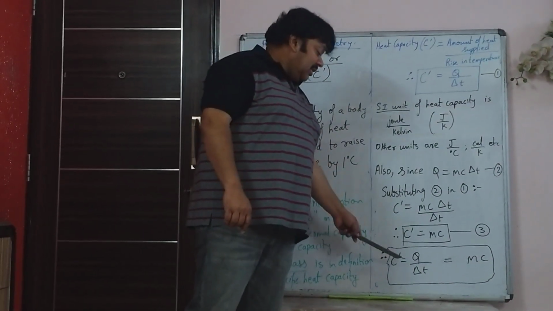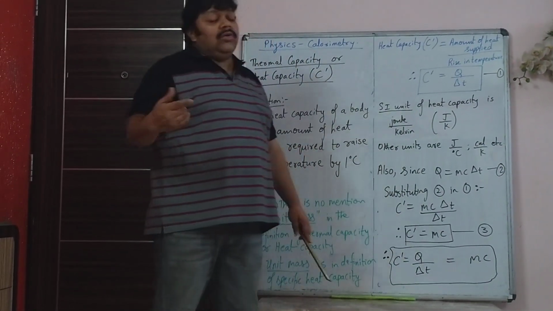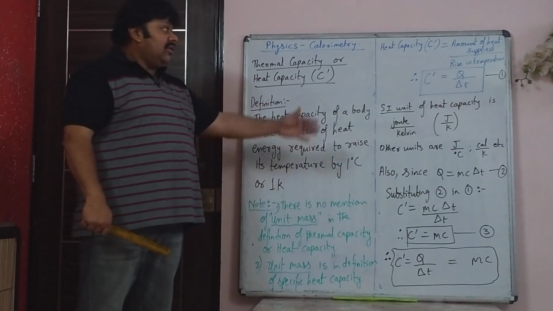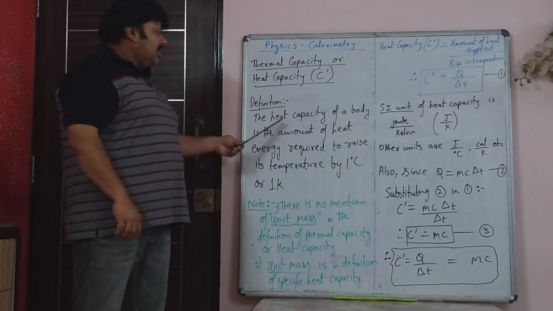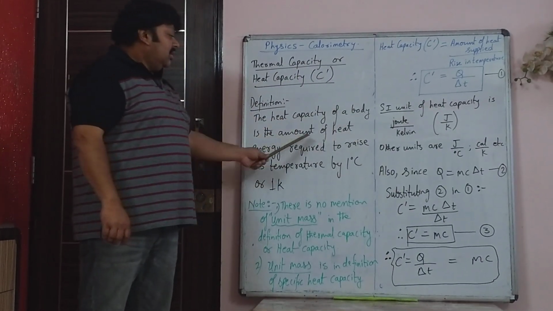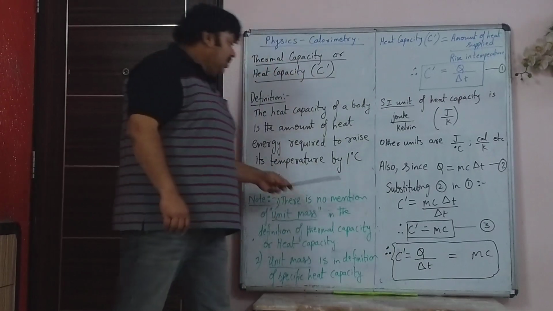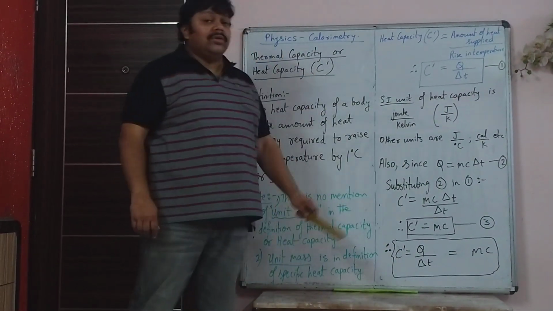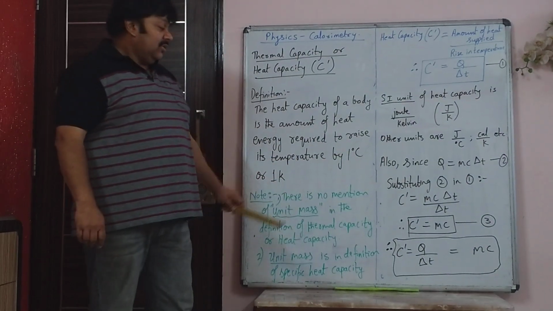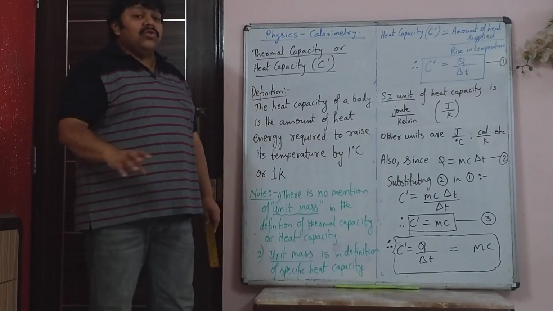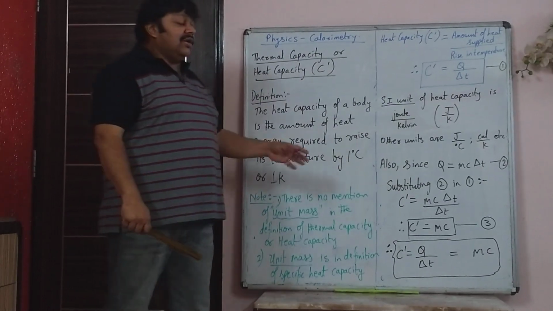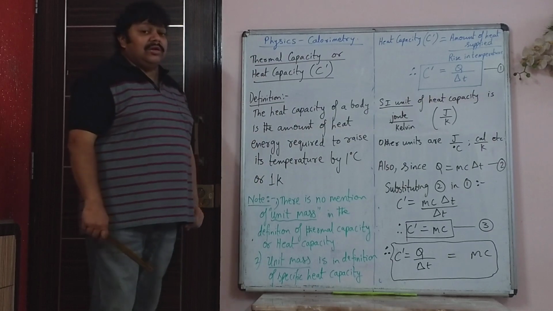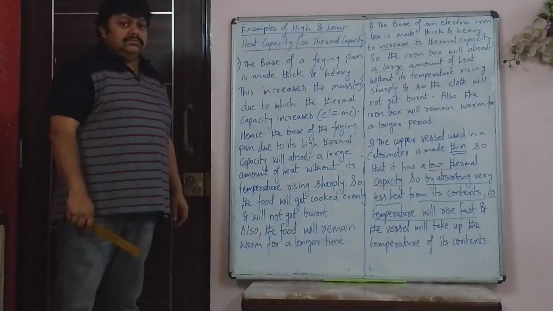Basically, the first one is the original definition, that is the heat capacity of a body is the amount of heat energy required to raise the temperature by 1 degree Celsius. So heat upon rise in temperature, and there is no mention of unit mass. So now we'll proceed and see some uses of high and low thermal capacity of a body.